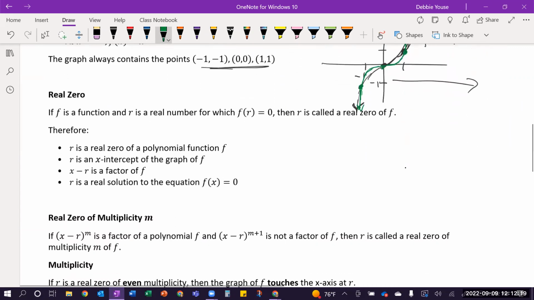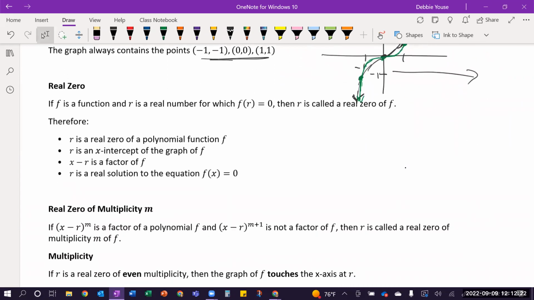One of the things I'm going to get to in an example in just a second is real zero. So it's important to know that these 4 bullet items here are essentially all equivalent, okay? So if you know one, you know the other 3, okay? And so by that, what I mean is we call something a real zero, but when we say a real zero, it could also be the same thing as an x-intercept if we're referring to the graph. The real zero itself refers to the function, like the equation of the function. So different terminology, but really the same value.